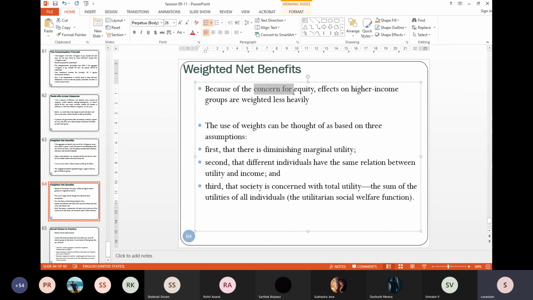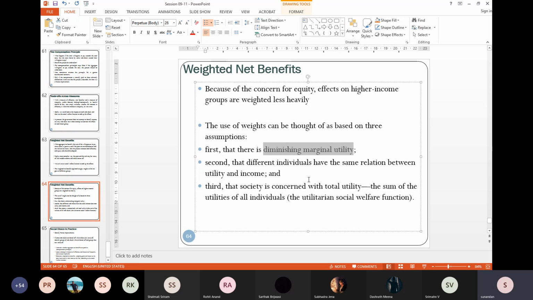However, if your concern is equity, obviously, higher income group weights are lower, lower income group weights are higher. So with this use of weights while making the weighted net benefit approach, you have to consider the three assumptions.